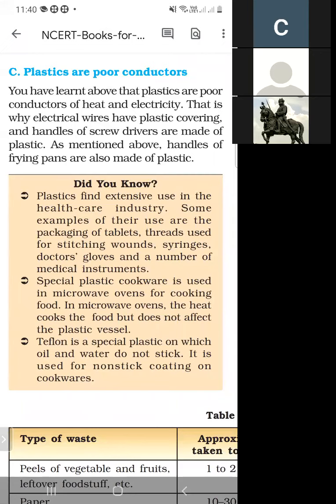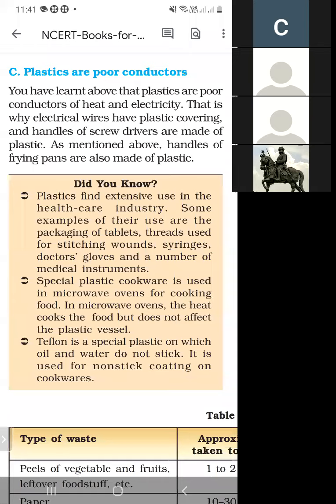So we use plastic in daily life, and we use it in the healthcare industry. Some examples of its use are packaging of tablets and threads used for stitching wounds.